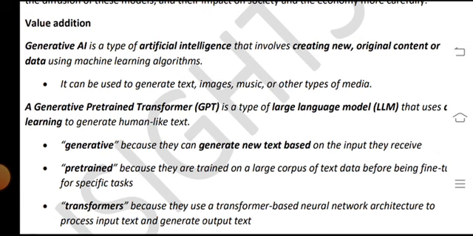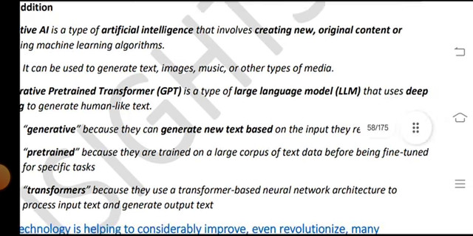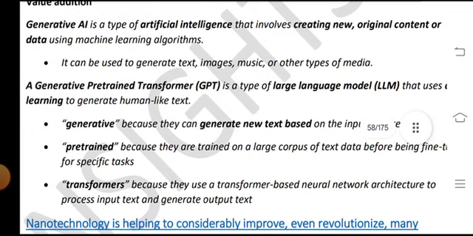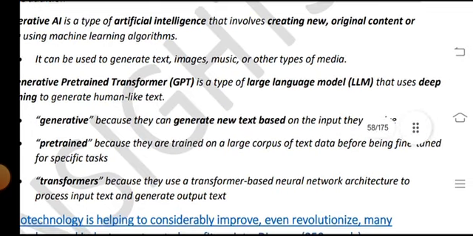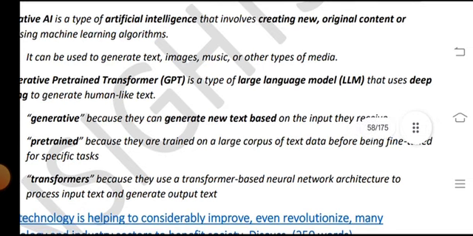A Generative Pre-trained Transformer, GPT, is a type of large language model, LLM, that uses deep learning to generate human-like text.